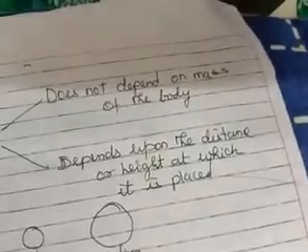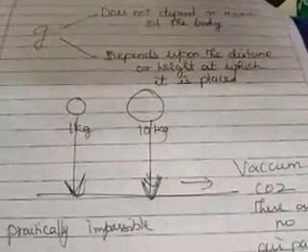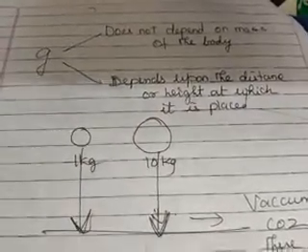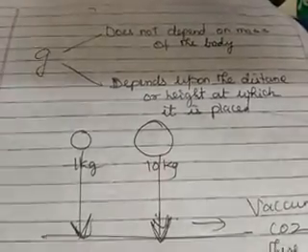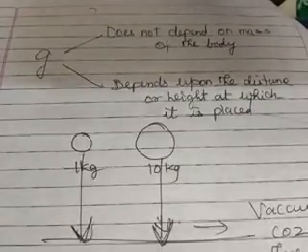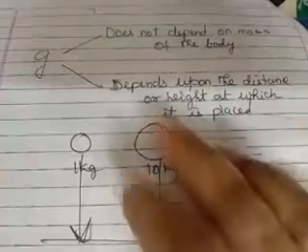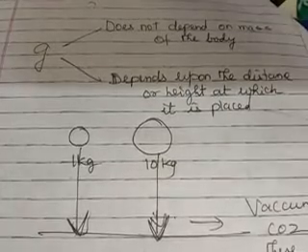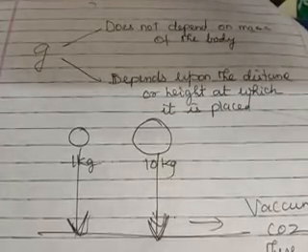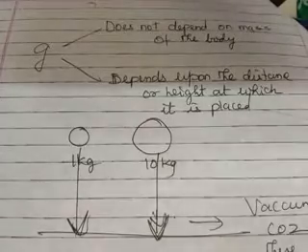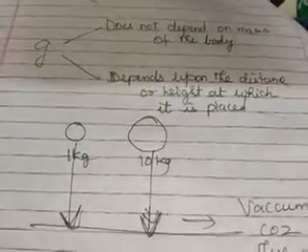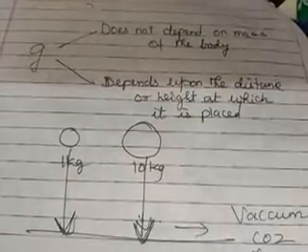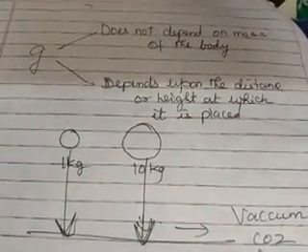Is Newton wrong? He is not wrong. He is absolutely right. Why? Because in open air, what happens? There is upthrust. You have learnt upthrust clearly in 8th standard. So the upthrust is acting on the body. When you are dropping the pumpkin and the lime, the upthrust is acting on the lime and the pumpkin, and there is air friction. The pumpkin is overcoming the upthrust because it is heavy, and it is falling. But the lime is not able to overcome the upthrust.